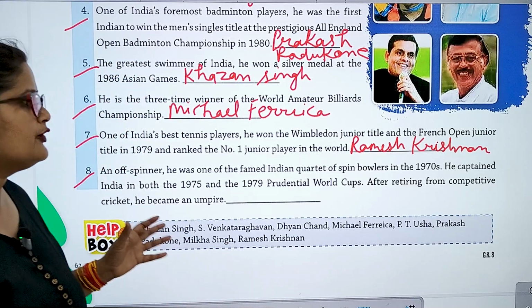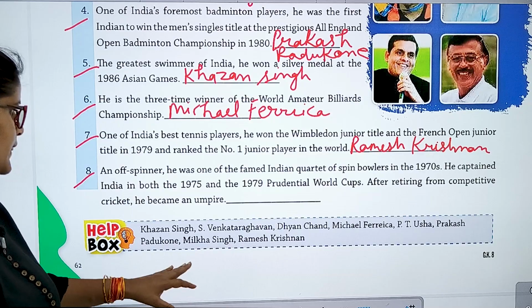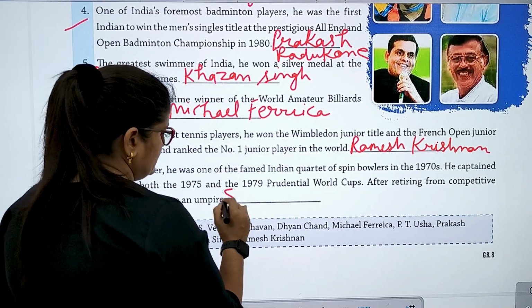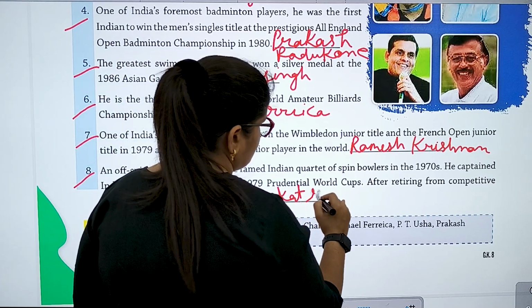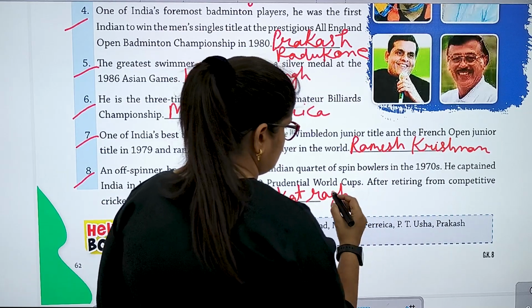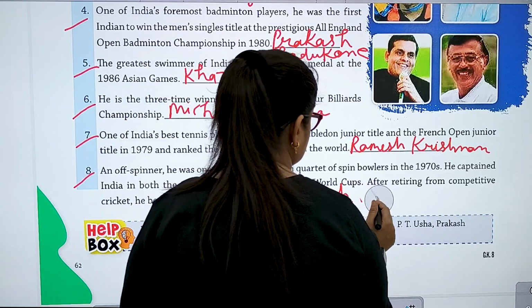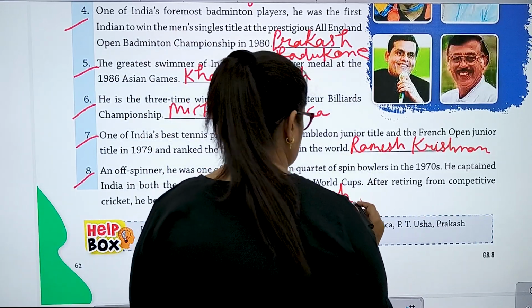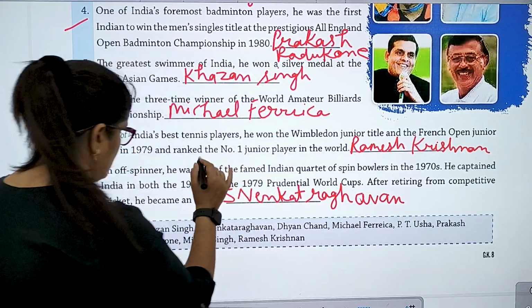After retiring from competitive cricket, he became an umpire. ये है वेंकटराघवन, S. Venkatraghavan. Okay.